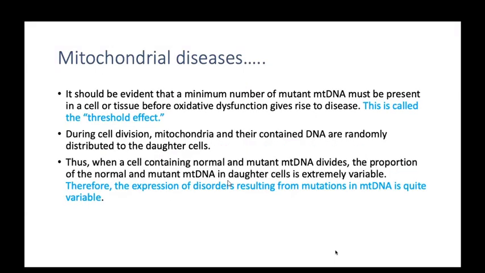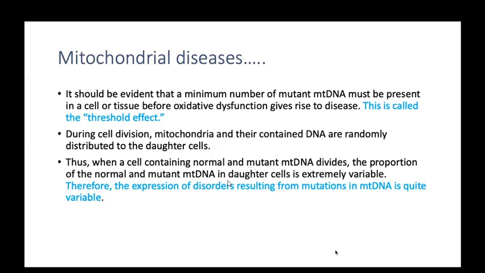It should be evident that a minimum number of mutant mitochondrial DNA must be present in the cell or tissue before the oxidative dysfunction gives rise to a disease. This is called a threshold defect.